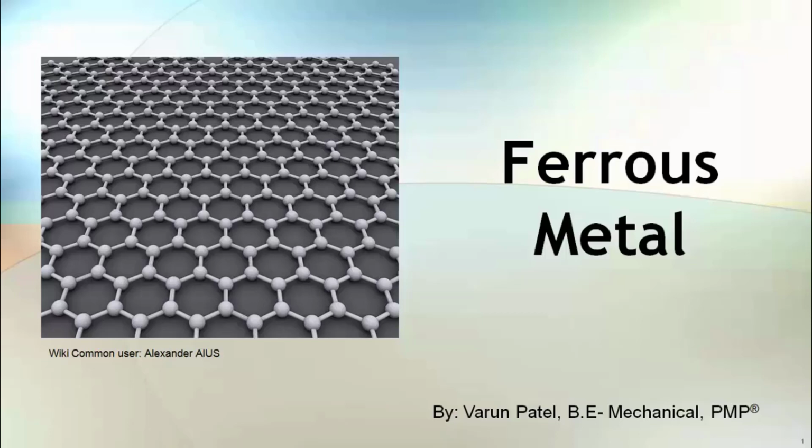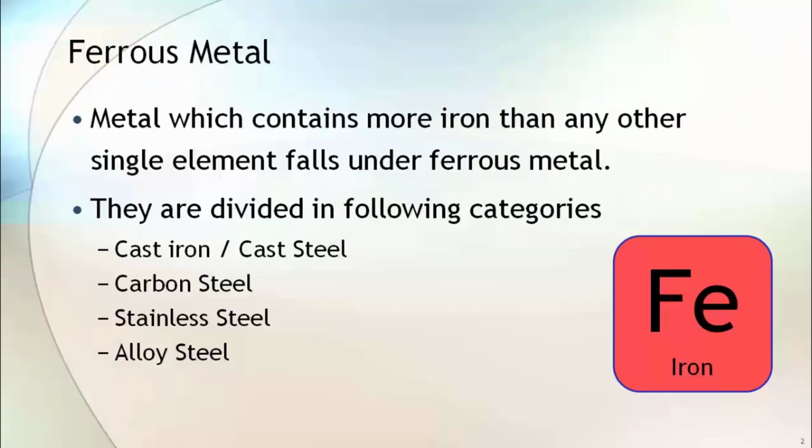Ferrous metal is the most widely used industrial metal in human history. In process piping also, ferrous metal is the largest used material. Let's learn about ferrous metal. A metal which contains more iron than any other single element is known as ferrous metal. Ferrous metal can further be divided into cast iron or cast steel, carbon steel, stainless steel and alloy steel.